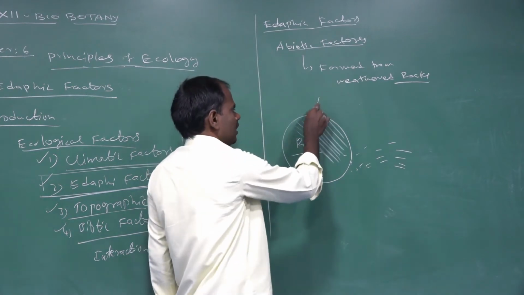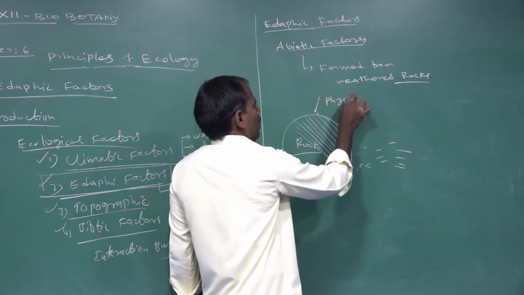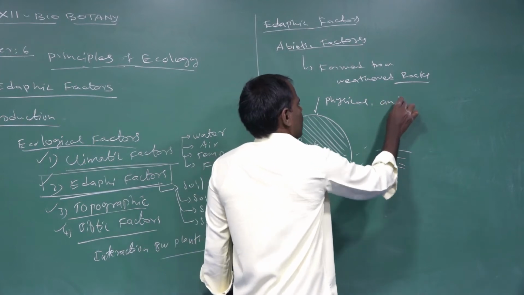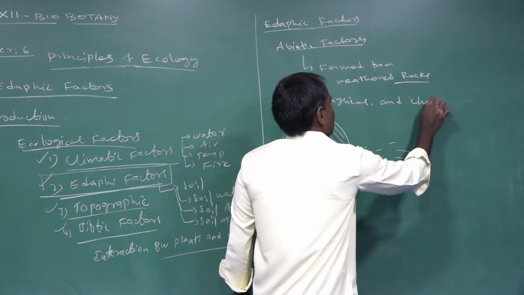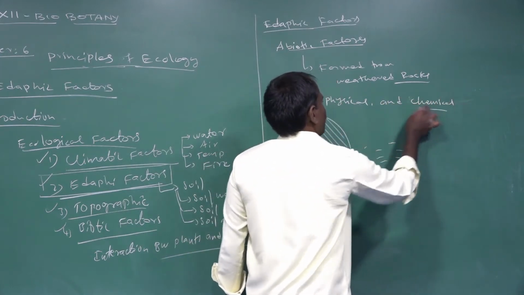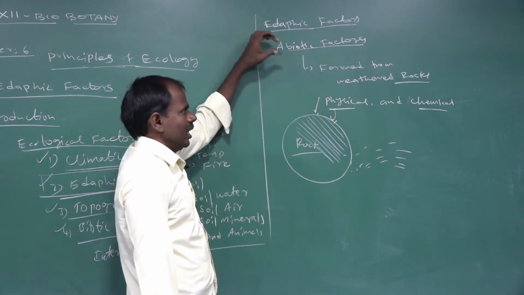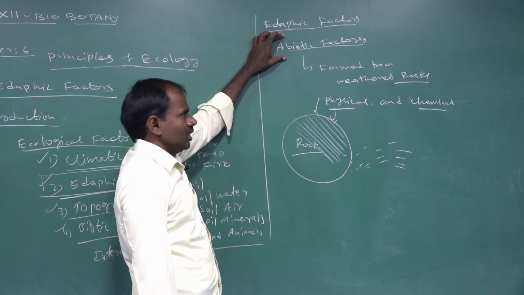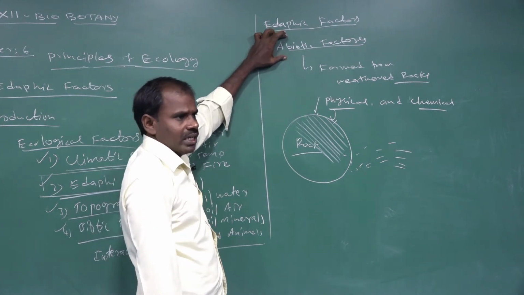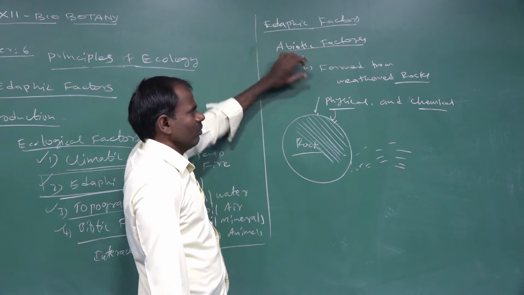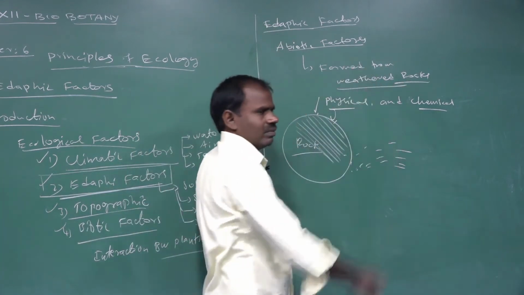Due to rain, physical and chemical processes are involved in the formation of edaphic factors. The edaphic factors consist of only abiotic factors, formed from weathered rocks.